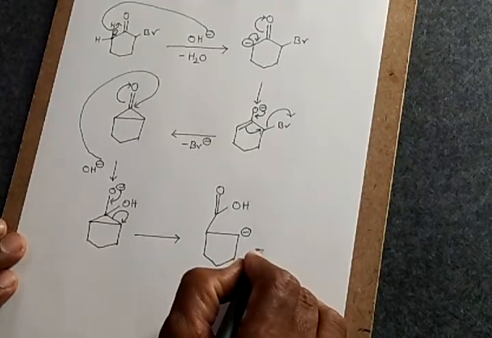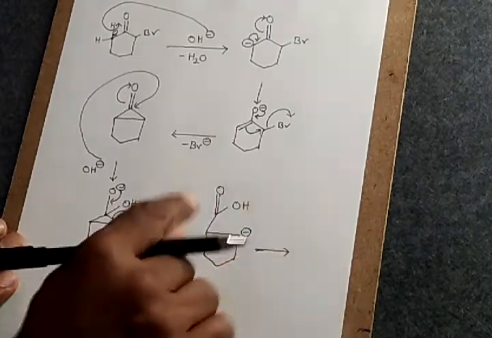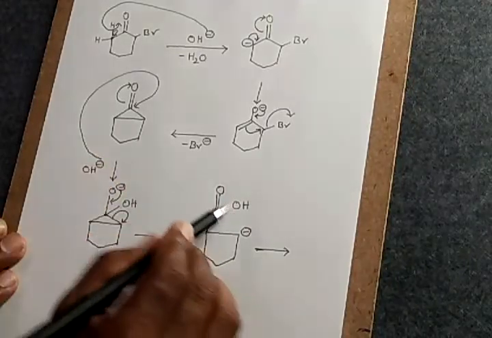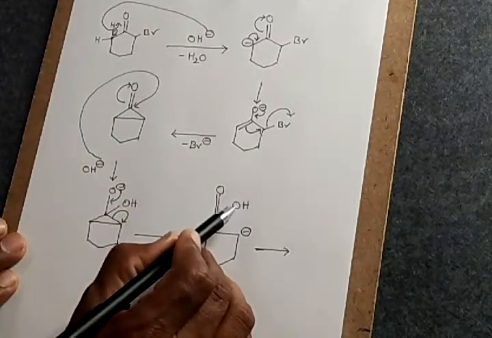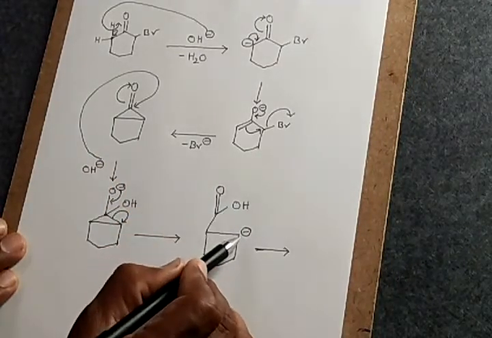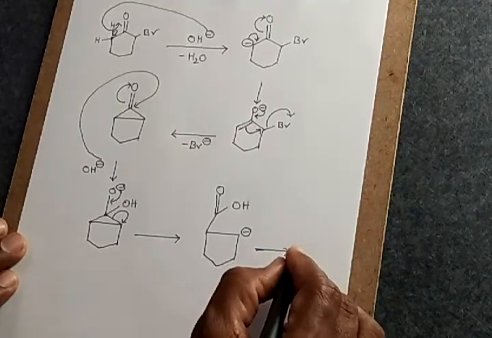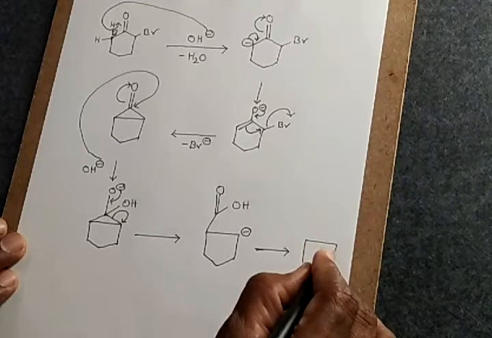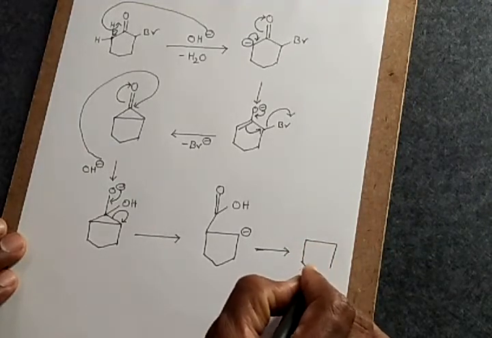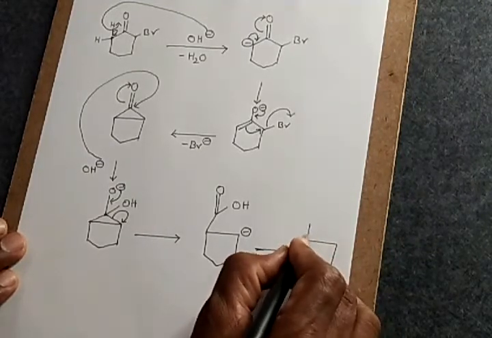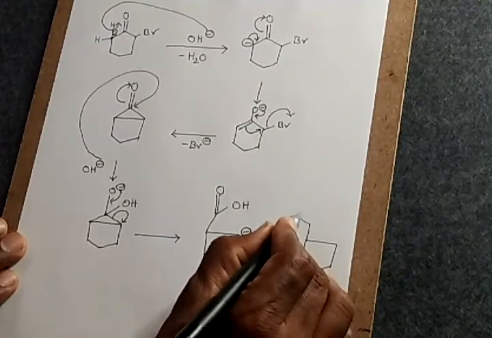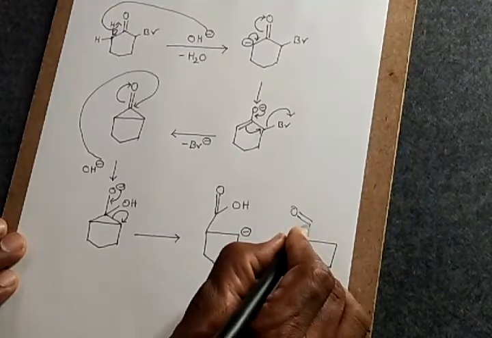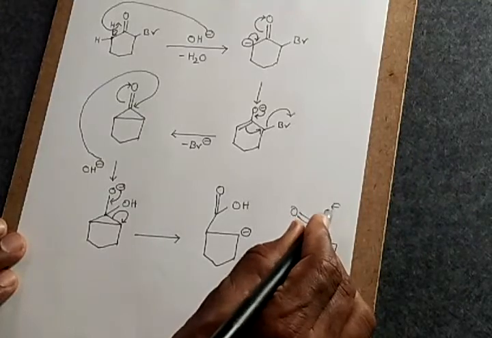Because this is the carbanion and this is the COOH group, because it is the acidic group, it transfers this H plus ion to this carbanion. Then what happens? You will be having a carboxylate ion like this, double bond O, O minus.